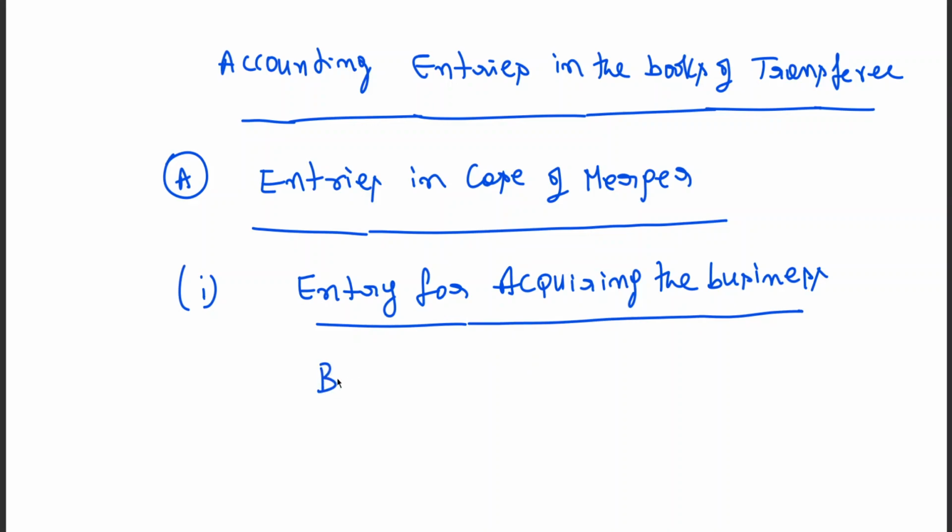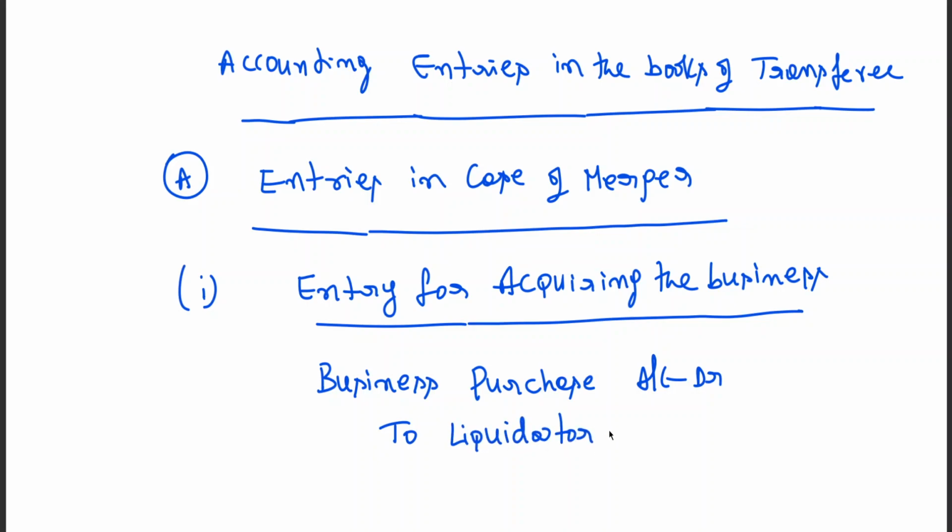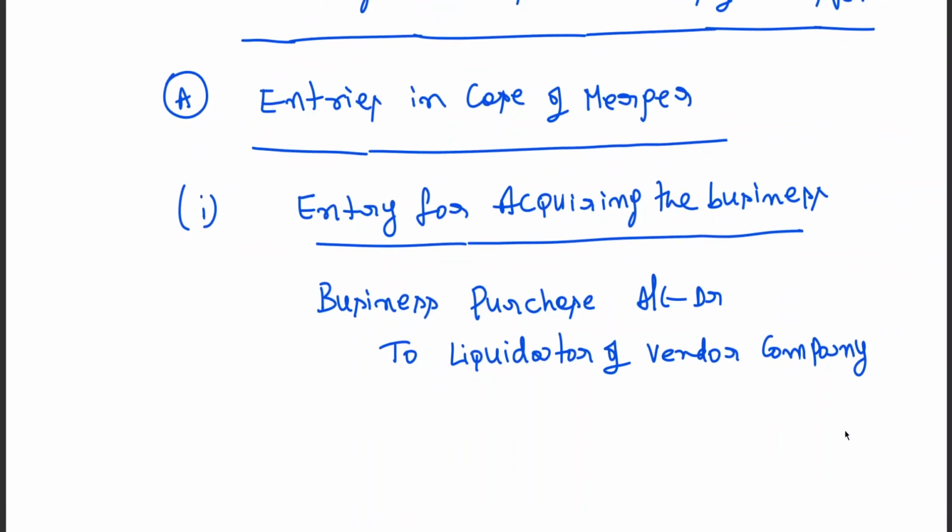Business purchase account debit, to liquidator of vendor company.